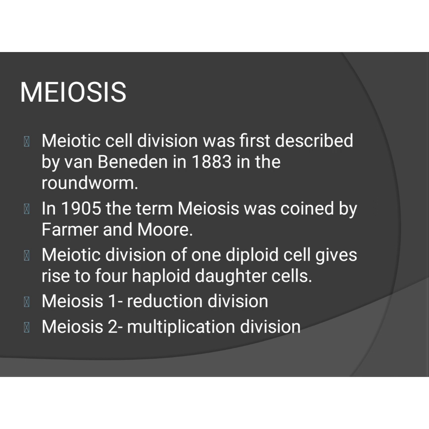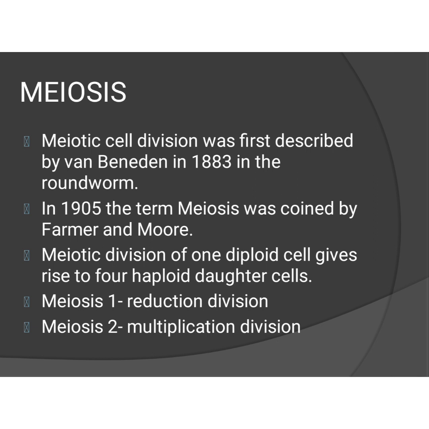Meiosis 1 is otherwise known as reduction division, and meiosis 2 is known as multiplication division, also known as equational division. You have to keep in mind the other names. They will ask in the exam. Very important: production of haploid gametes and production of tremendous amount of genetic variation are the important features of meiosis.